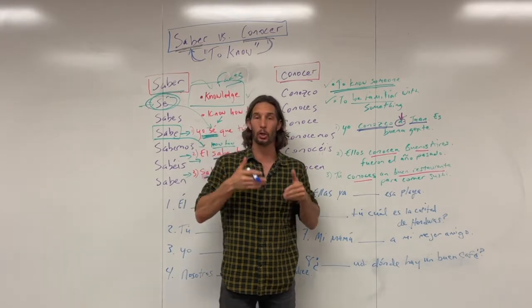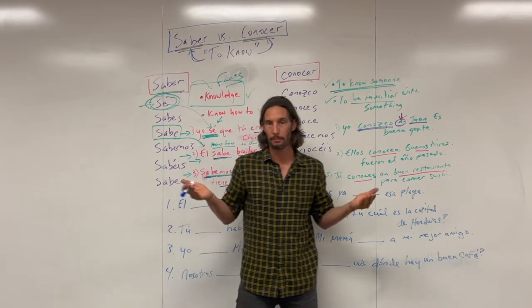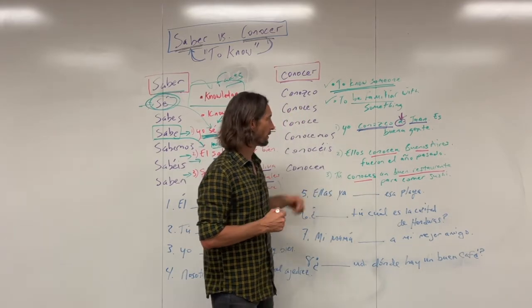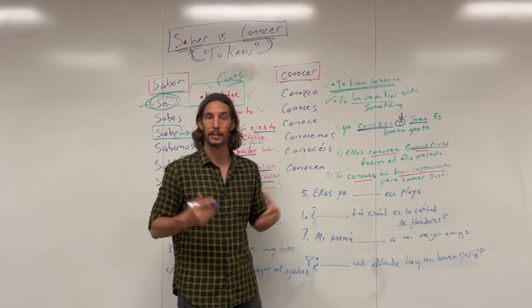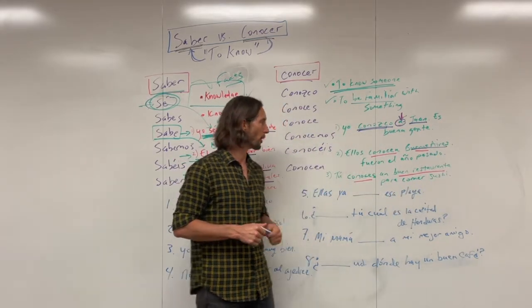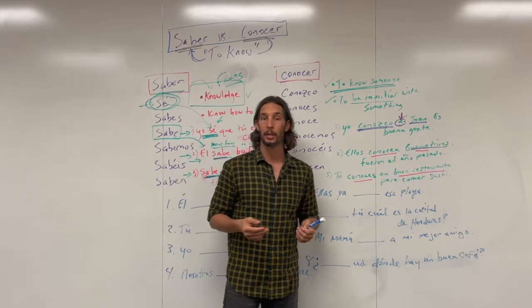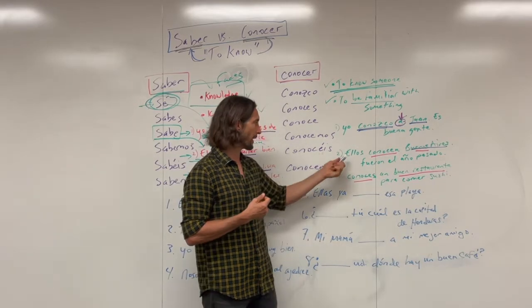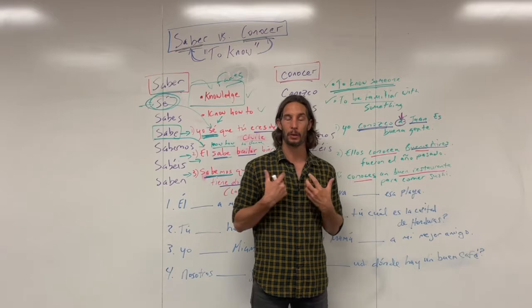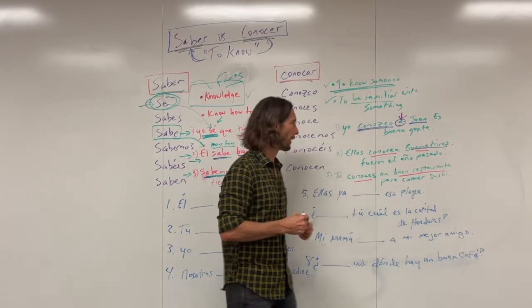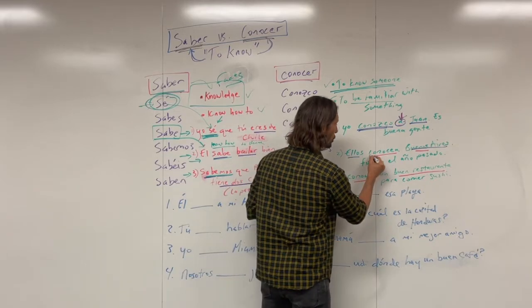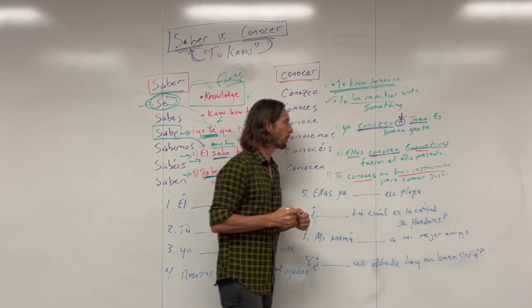You wouldn't say "yo conozco Juan," right? Because Juan is a person, right? Now, that's different from Buenos Aires. Buenos Aires, as you all probably know, is a city in Argentina. And so that's not a person. So to say that, in this case, they are familiar with Buenos Aires, you don't put the personal a there because it's not a person, right? So you would say, "ellos conocen Buenos Aires."